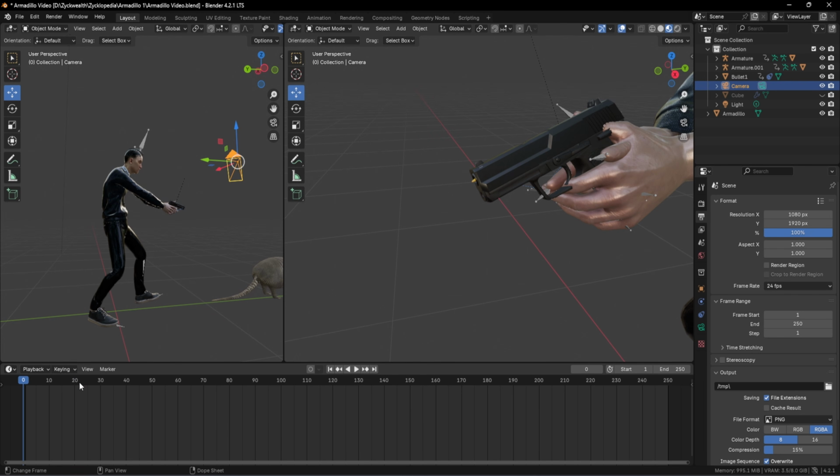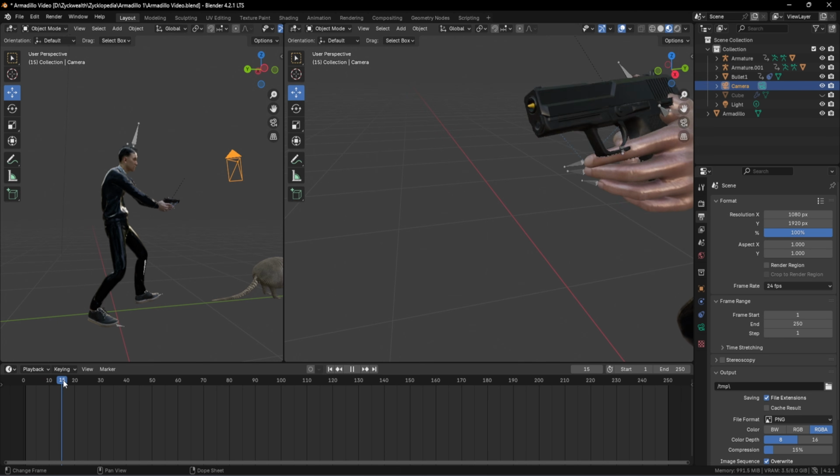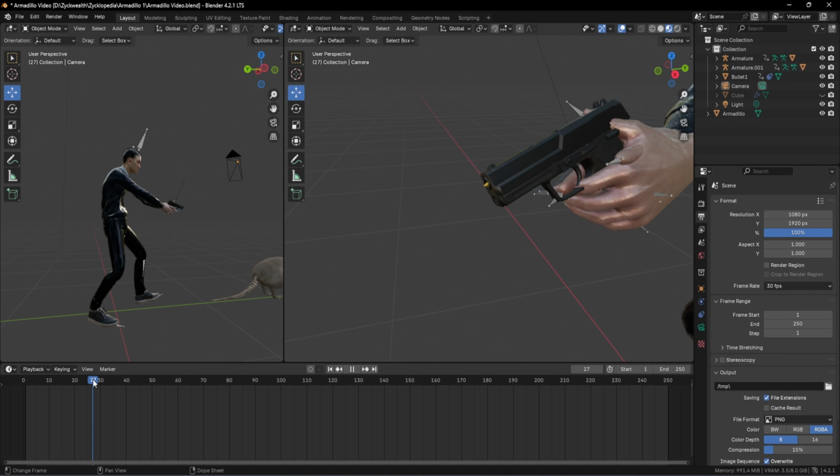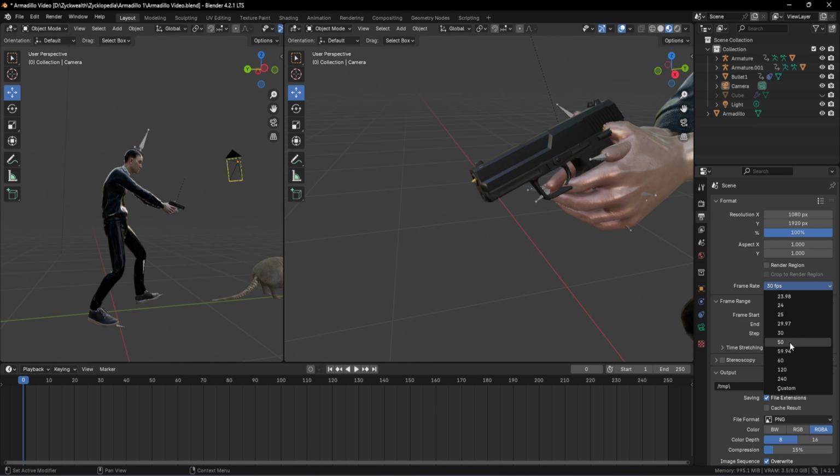For an example, this is the 24th mark over here. And in these 24 frames, all these movements are happening on our character. And if we change our frame rate to 30, now for 1 second to complete, there are going to be 30 frames that has been added to the scene. Similarly, that's what all these values mean.